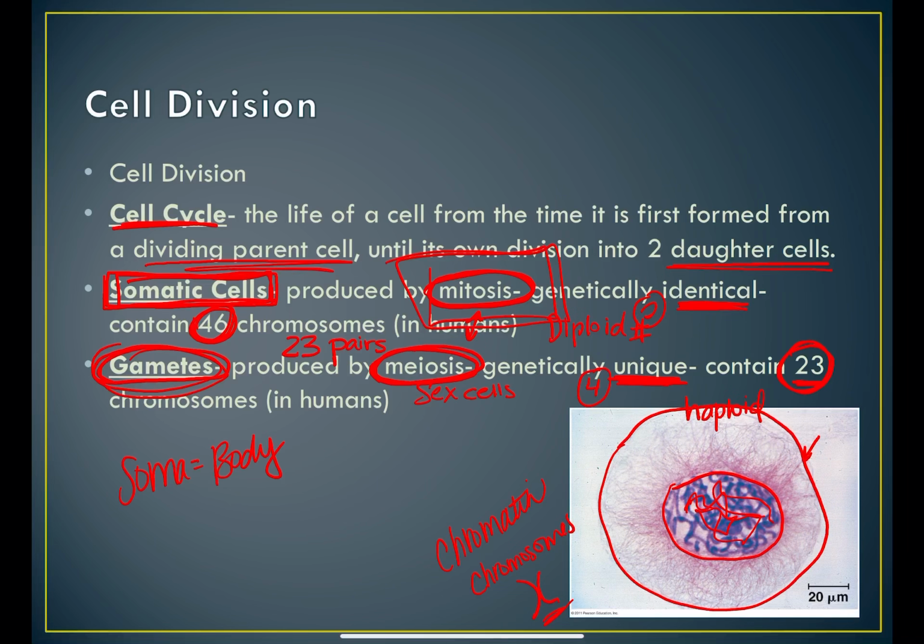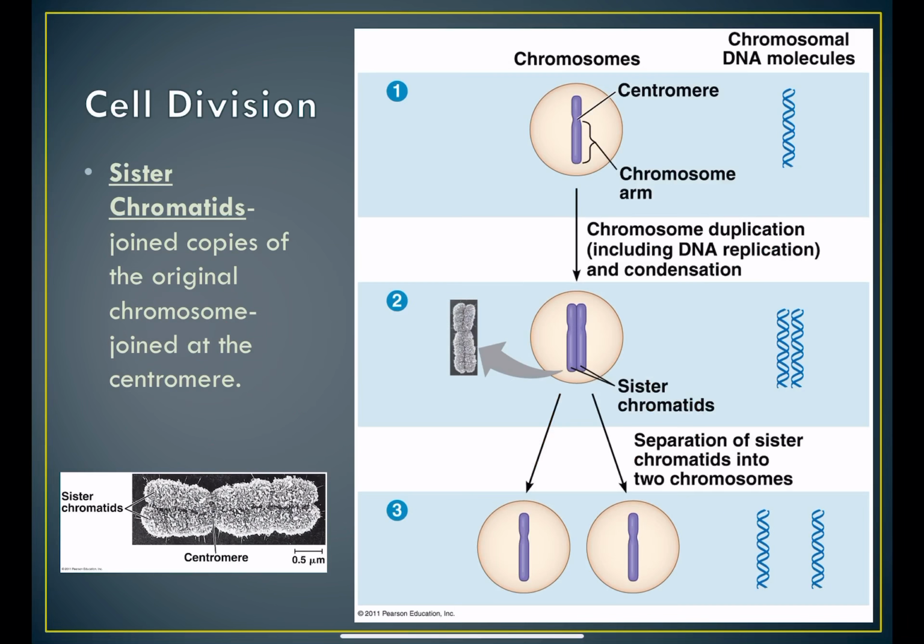And when I say condenses, what I mean, and we'll talk about this more later, is it winds up, okay? So the DNA winds up to form these chromosome structures. It coils, it condenses to form the chromosomes, okay?